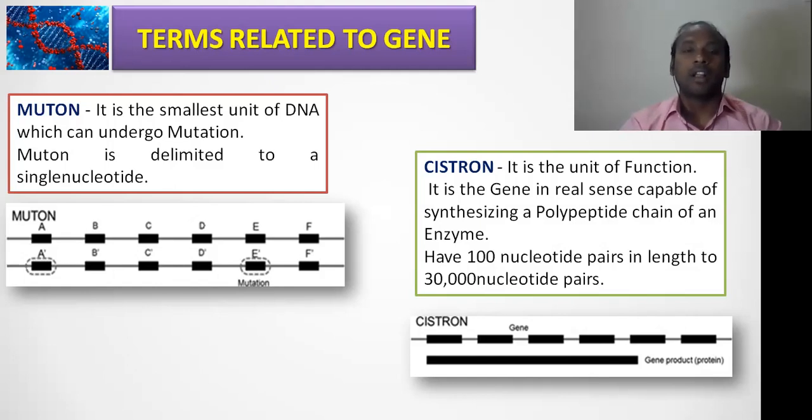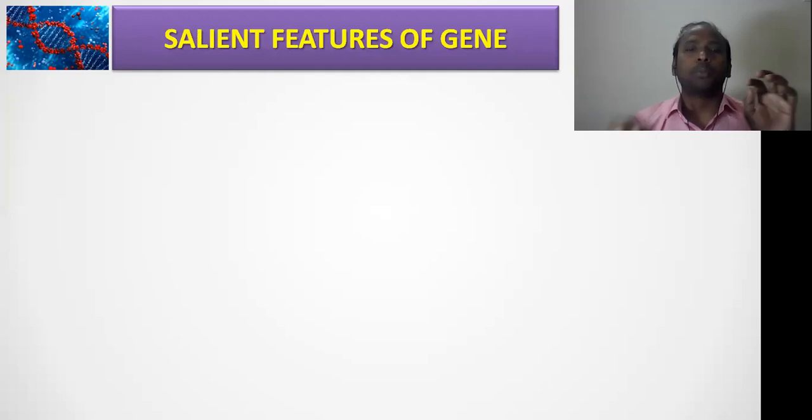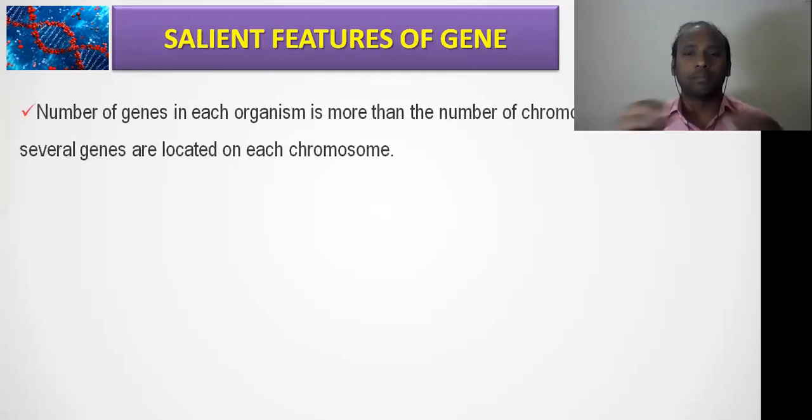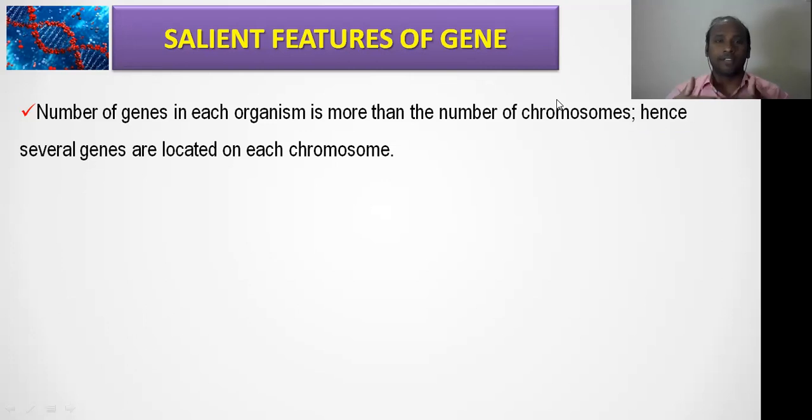Clear? Then, friends, you should understand there are some different kinds of properties, or functions, that are associated with the genes. These things we call salient features of the gene. So if you understand, these are nearly 6 to 7 important points which I've made here. So friends, if you understand these things, definitely molecular biology is very easy to understand, right?